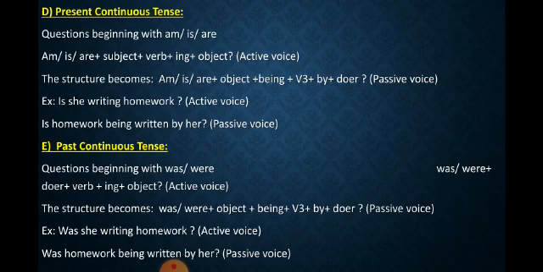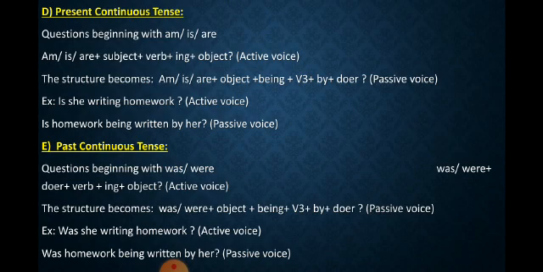Now see the example. Is she writing homework? This one is in active voice. Now in the passive voice, is homework being written by her? Because this one is an interrogative sentence, the answer will also be given in interrogative form only, right? So is homework being written by her? Come to the structure of passive voice: is plus object, object homework, plus being plus v3, v3 written, plus by plus doer. Doer here, her.